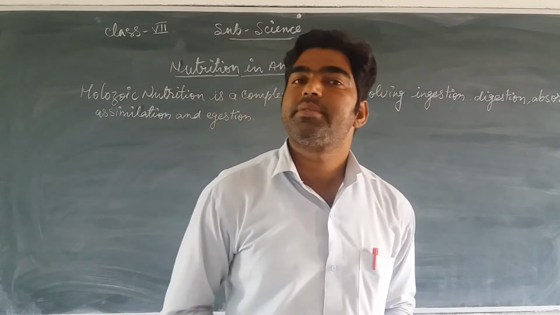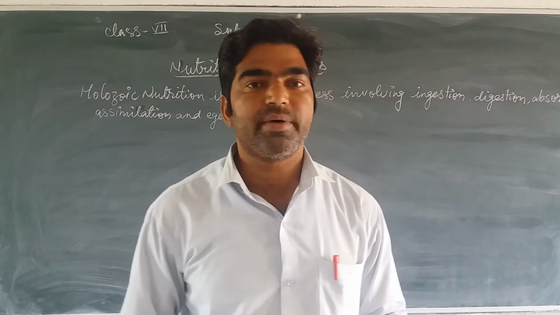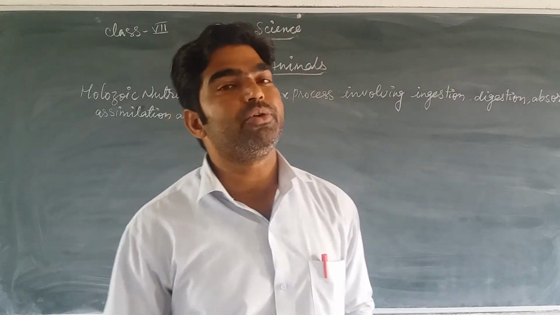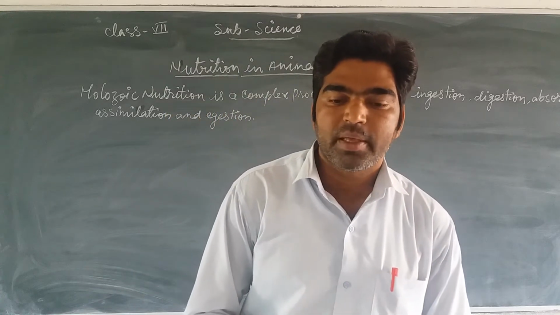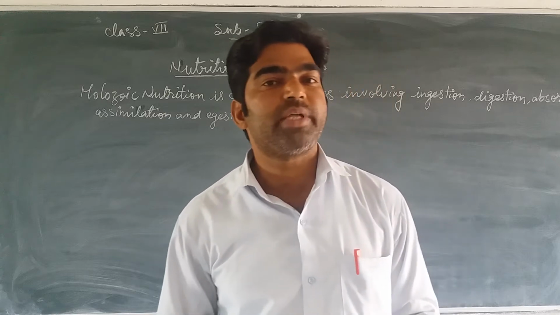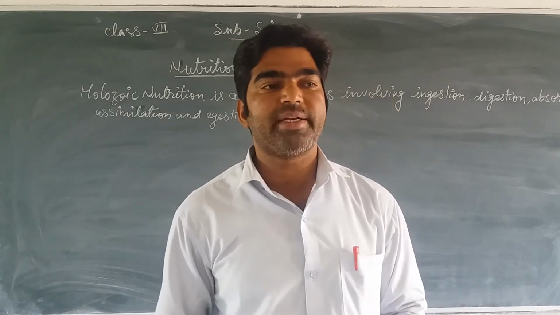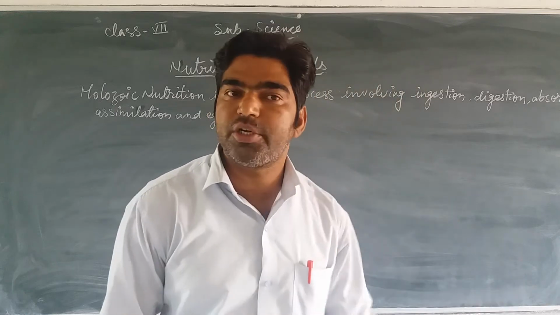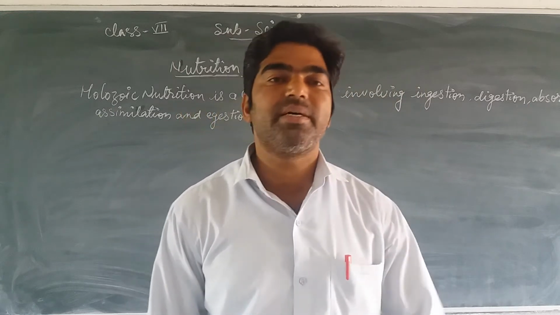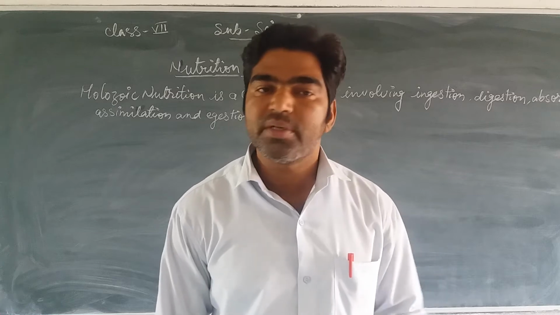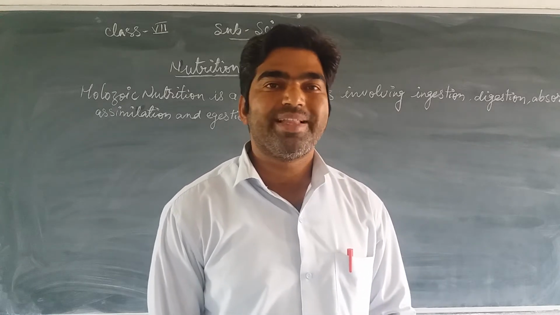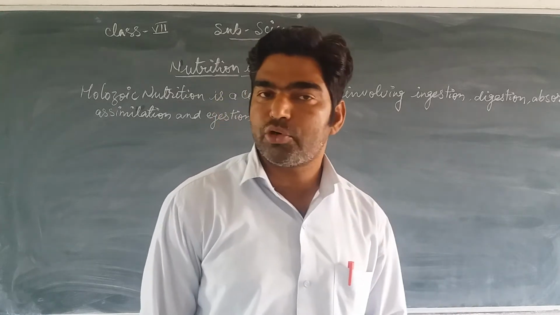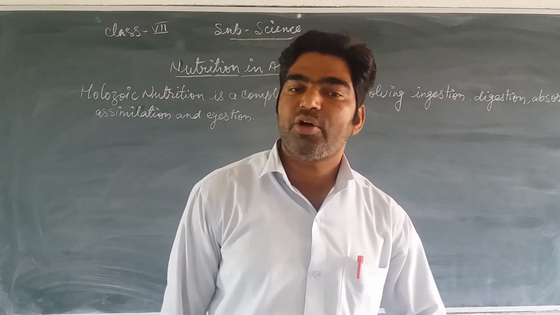In today's class, we start our second chapter, that is nutrition in animals. As we know, in the first chapter we discussed nutrition in plants. Then we discussed the two different modes of nutrition, heterotrophs and autotrophs.